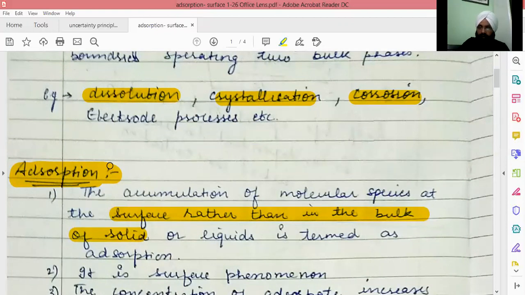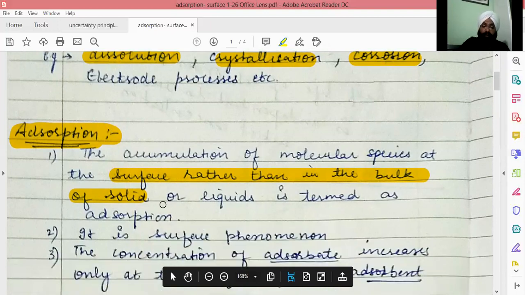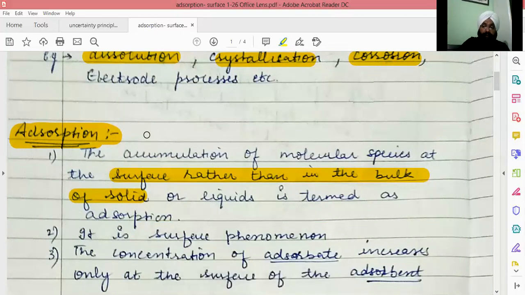The glass becomes contain dust particles after some time, and those dust particles are only at the surface of the glass, not inside the glass. So accumulation of the molecular species at the surface rather than in the bulk. Bulk means inside the substance. So this phenomenon, we cannot talk about gases for gases. It may be for gases on solids, gases on liquids, liquids on solids, but it cannot be for gases in gases or gases on gases.